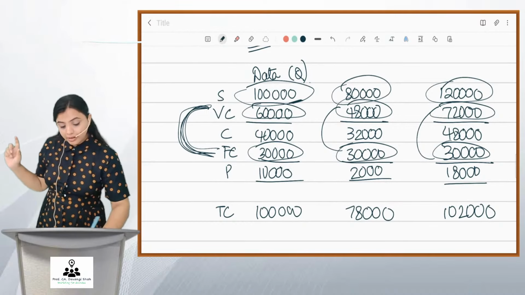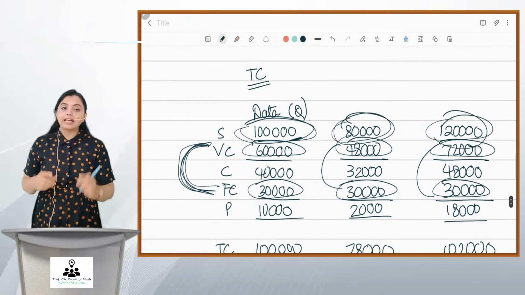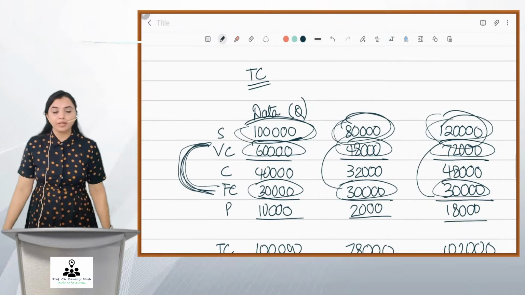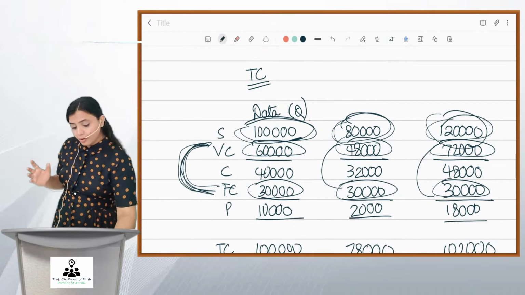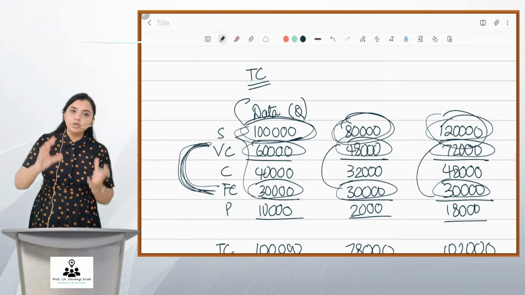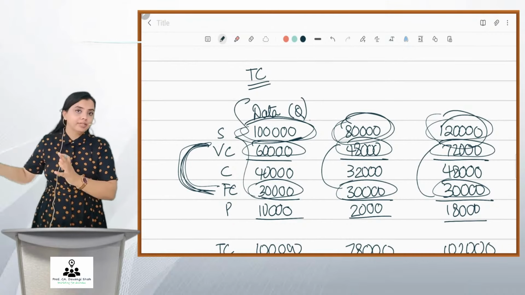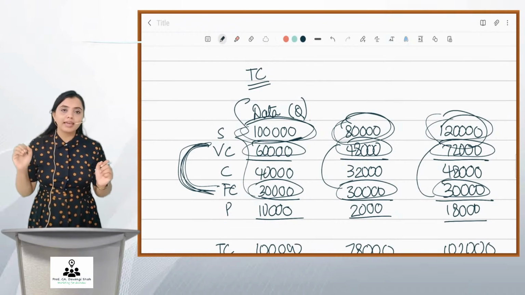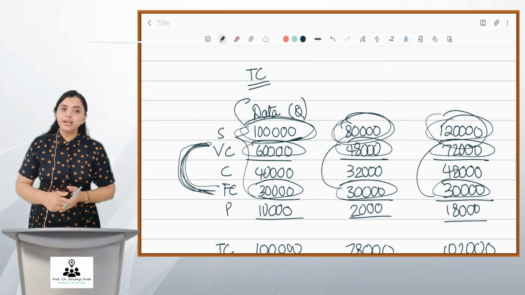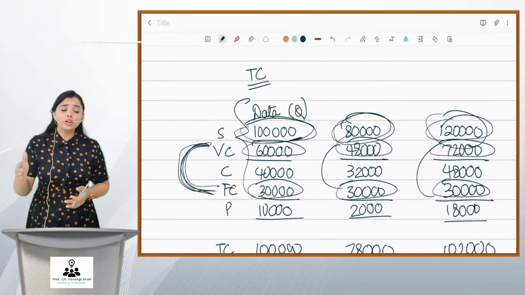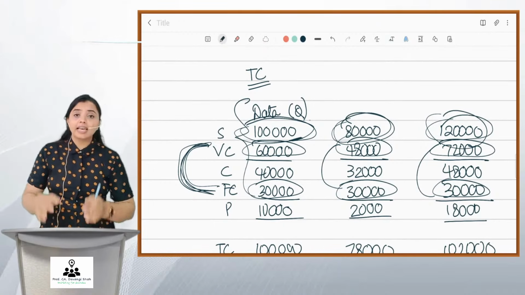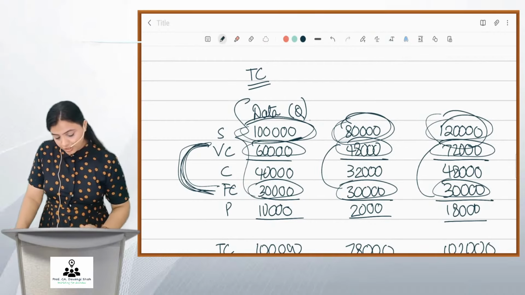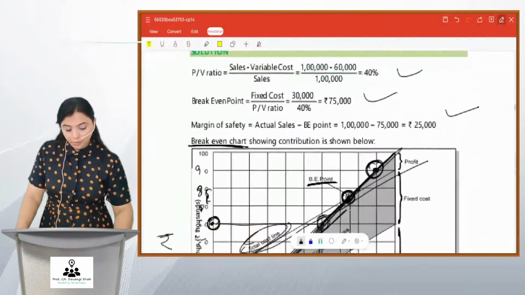Okay. Then draw a line of these 3 sales. And the point where this total cost and sales line meet, that will be BP. Okay. So information will be given only at one level. You assume numbers and get 2 other levels. And then only you will be able to plot it in your graph. Okay. And then, very simple, the point where your total cost and sales line meet, friends, that will be the BP. Okay. So this is how a break-even chart is to be made. Hope you have understood this.